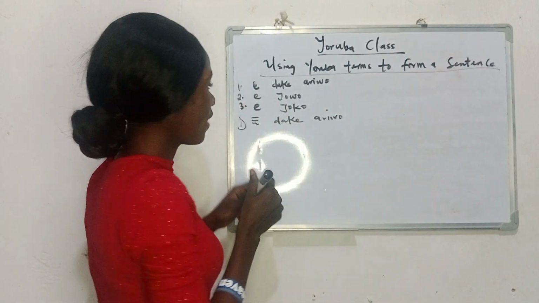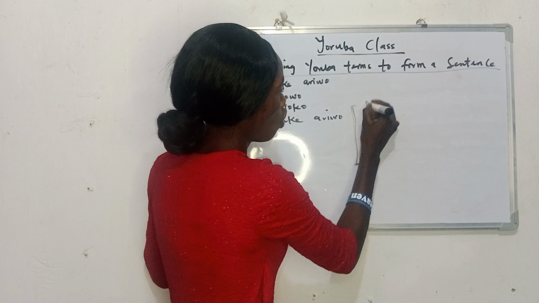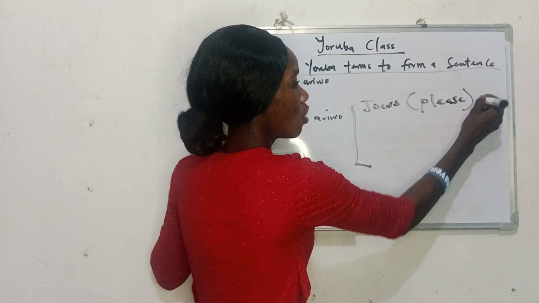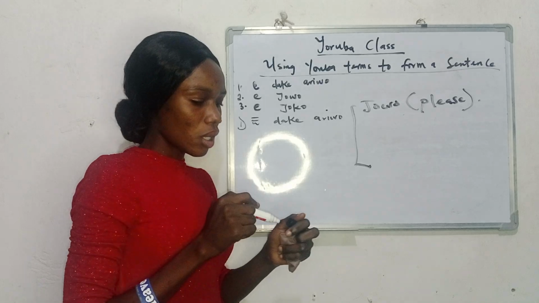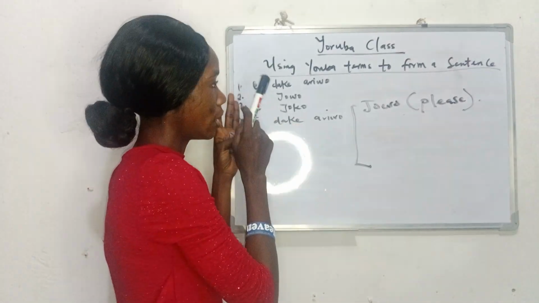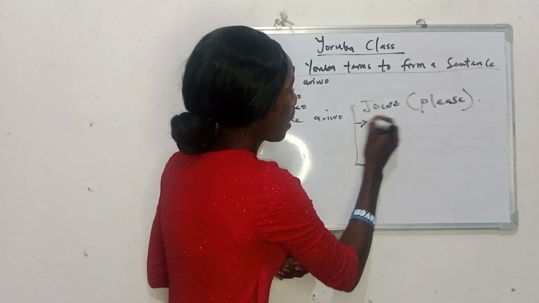Number 2, we have ẹ jọ̀wọ́. Now, last week, don't forget we talked about jọ̀wọ́. Jọ̀wọ́ simply means what? Please. Now we want to be using the same thing just as we've used for the first one. The first one we'll be looking at here is for a singular person.